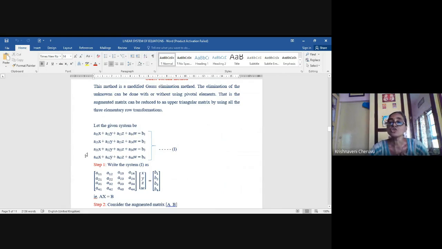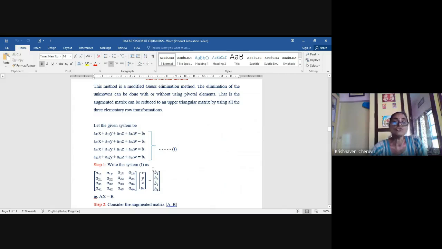So the first thing is, for all the iterative methods, you must check whether the given matrix, or the given system of equations, is diagonally dominant or not. For that, you write the given system of equations in the matrix form like this: Ax = b, where A is the coefficient matrix, capital X is the solution matrix, which is a column matrix, and the right side is again a column matrix, which is a constant matrix.